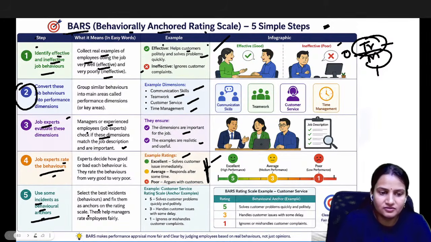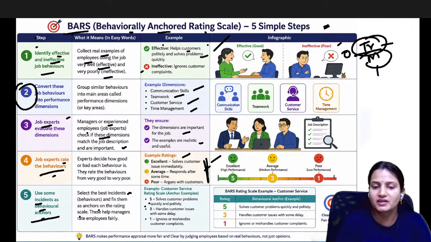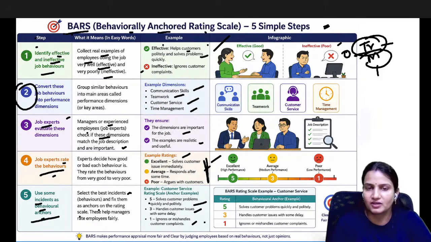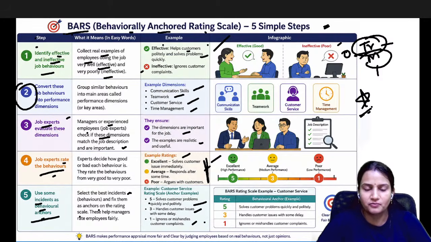Fix them as anchors on the rating scale. A rating of 5 means the employee solved the problem very quickly. A rating of 3 means the employee solves the problem but it takes a lot of time. And a rating of 1 means the employee ignores the problem of the customer. So these five steps are very important.